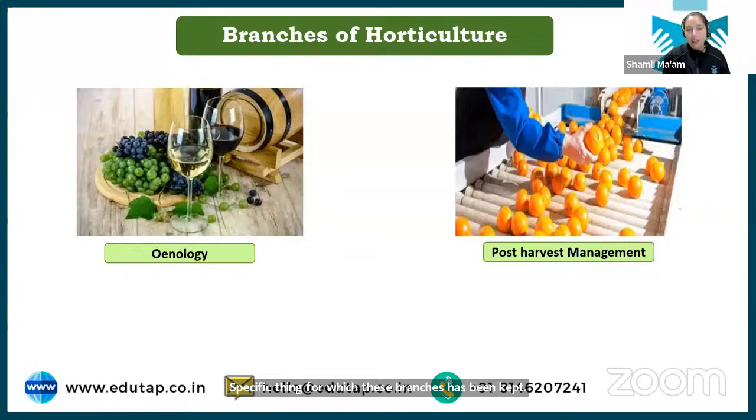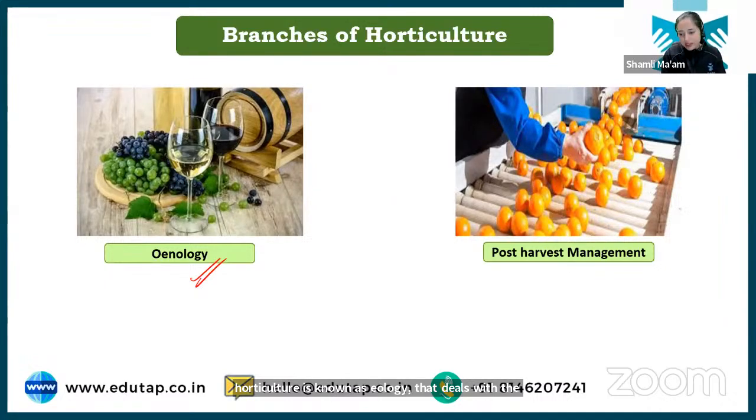Next we have enology. What is enology? Basically it is about the production of wine from grapes. The grapes that we are growing usually have different purposes, but winemaking is also one aspect that we deal with in horticulture, and that branch of horticulture is known as enology. It deals with how wine is produced from these grapes.